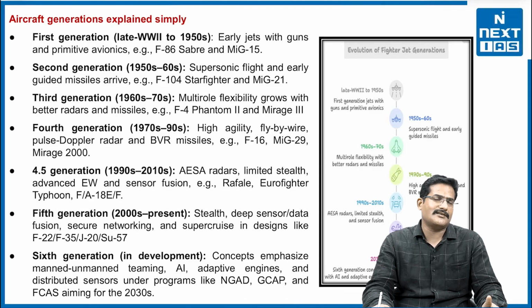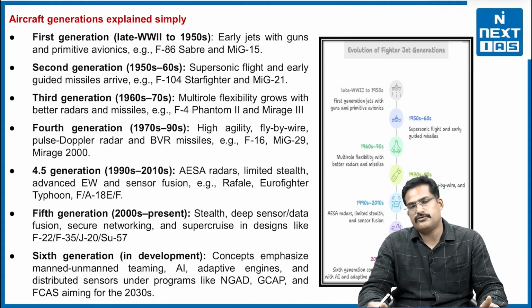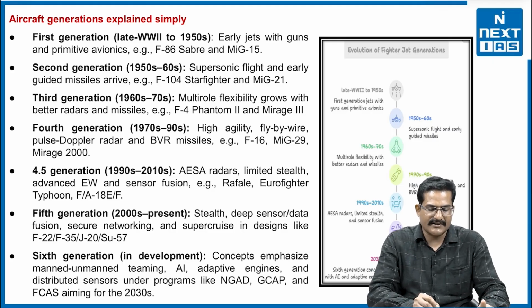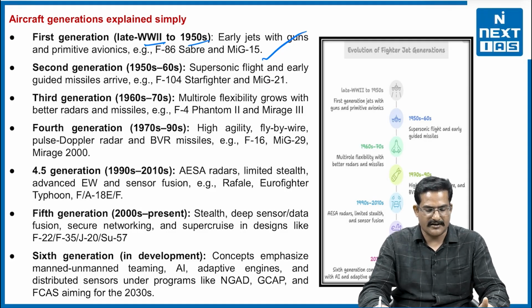Now, we have to understand the different generations of aircraft and how they evolved. There are basically, as of now, 5 generations of aircraft in the world. The first generation started from late World War II and lasted till 1950. They were early jets with guns and primitive avionics, right. For example, the F-86 and MiG-15 were first generation aircraft.